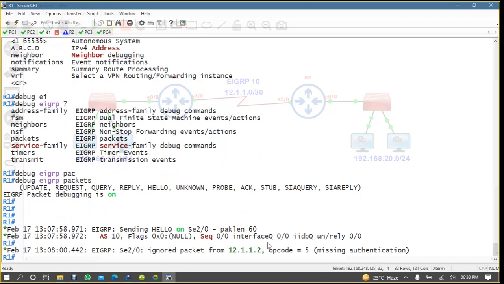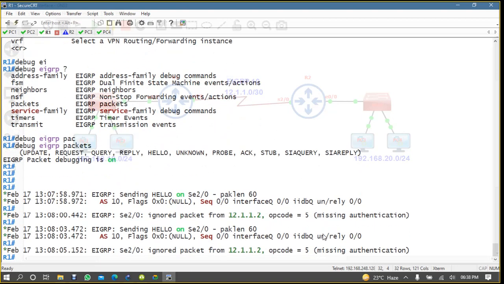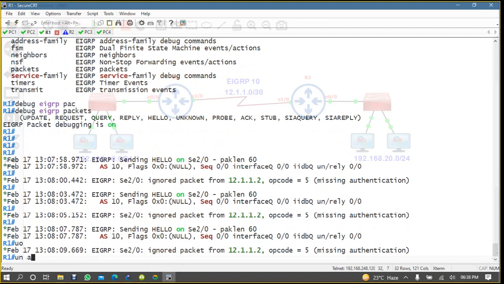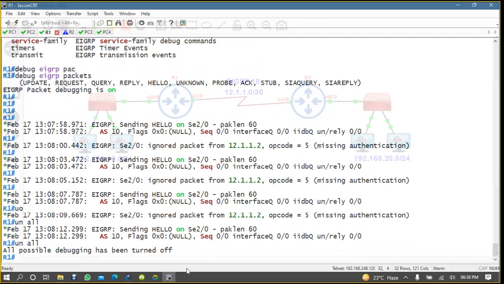See what messages you are getting. What is the opcode? Remember opcode? Yesterday we talked about opcode.